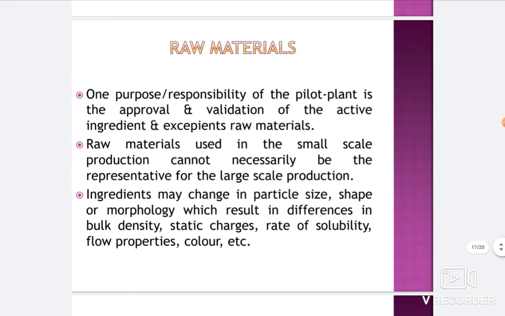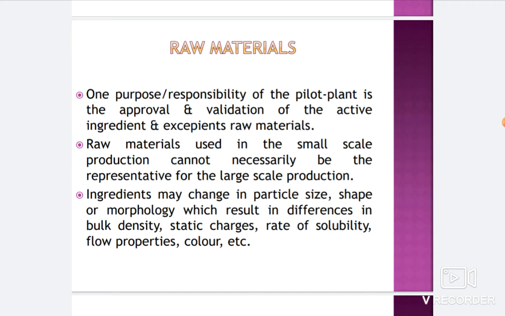Then comes the raw materials. Raw materials used in small scale production cannot necessarily be representative for large scale production. Obviously there are a few materials we are using for making some emulsions that can't be used in case of large scale production.